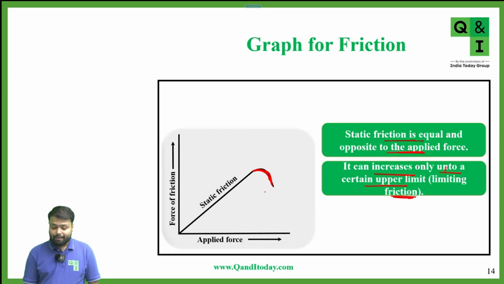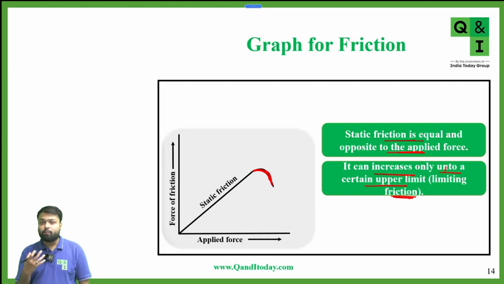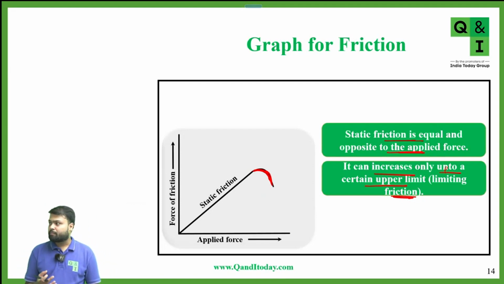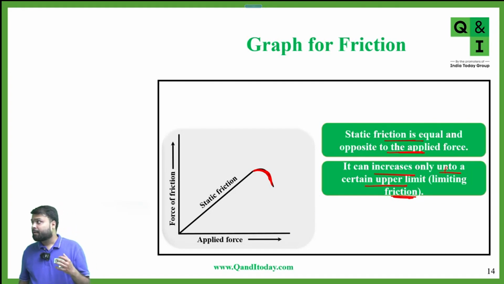Why? Because to start the motion we have to break the bond between the two surfaces because of the interlocking. Yes or no? And once that bond is broken, it is easier to keep the body in motion rather than to start the motion. Yes or no? Suppose there is an almirah and you're pushing that almirah. Initially, to start the motion of that almirah, you require more force. But as soon as that almirah gets into motion, your applied force is less than the force required to start the motion. Yes or no?